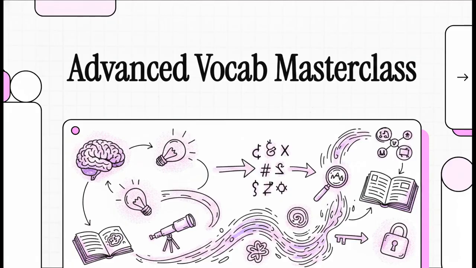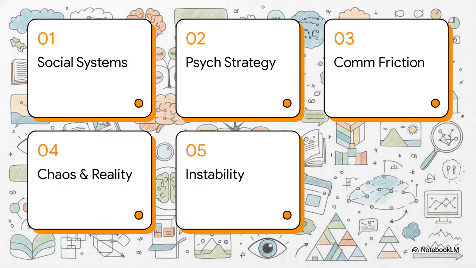Let's get started. Okay, let's dive right into this. To make our learning efficient, we've organized these 25 words into 5 distinct thematic worlds: social systems, psychological strategy, communication friction, chaos and reality, and instability. Grouping information like this actually acts as a mental roadmap. It anchors these words to specific scenarios, which is going to drastically improve your memory retention.